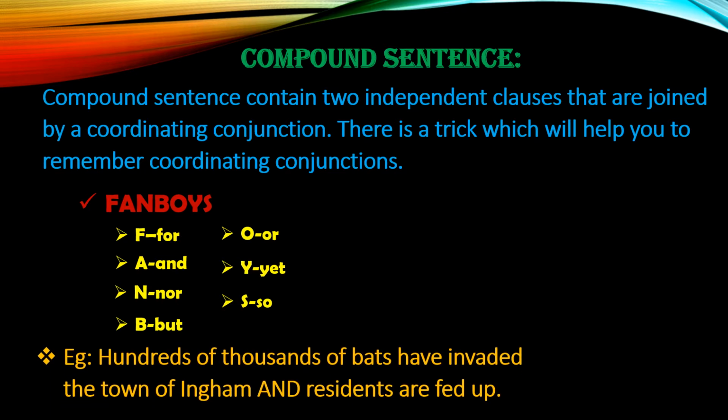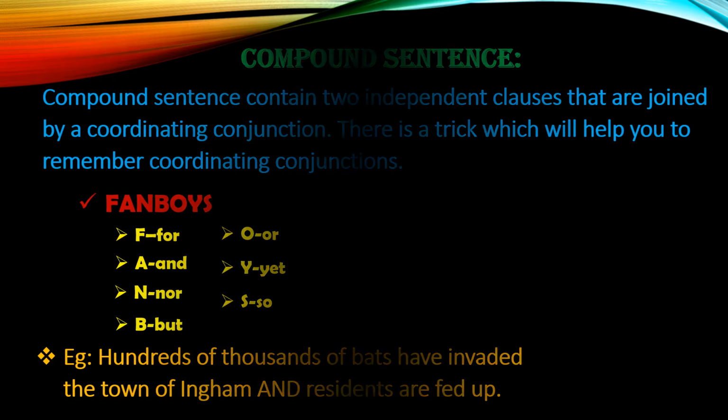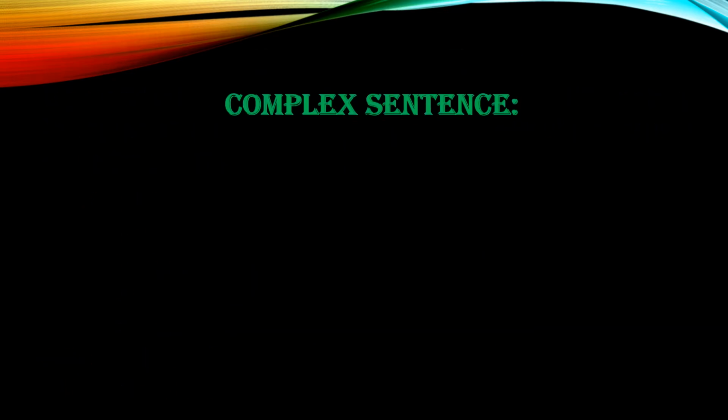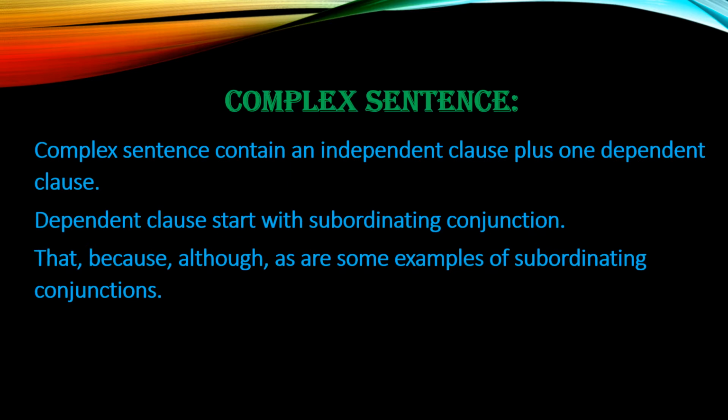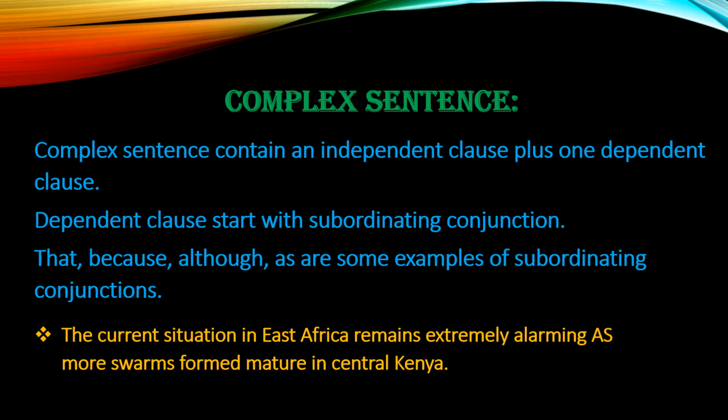Complex sentence. A complex sentence contains an independent clause plus one dependent clause. A dependent clause starts with a subordinating conjunction. That, because, although are some examples of subordinating conjunctions. For example, the current situation in East Africa remains extremely alarming as more swarms form and mature in central Kenya. In this example, there is one independent and one dependent clause, and as is the subordinating conjunction that is used to join them.